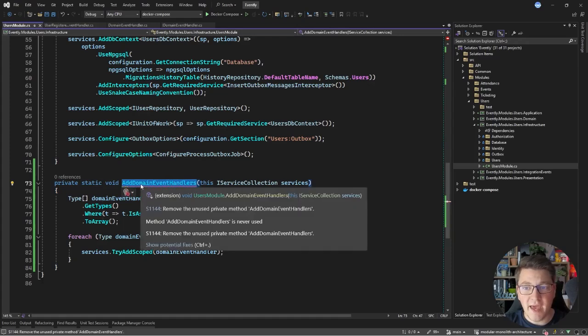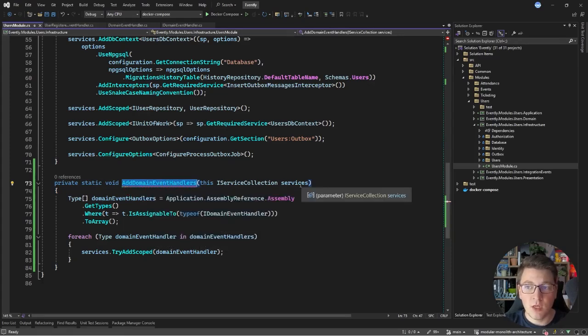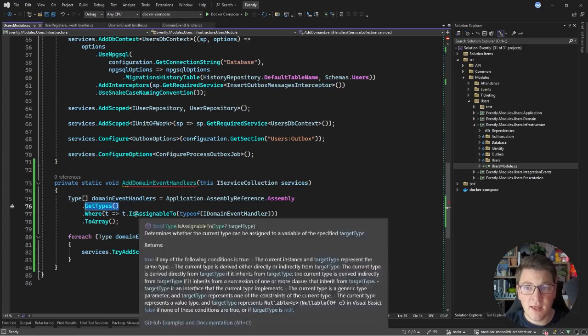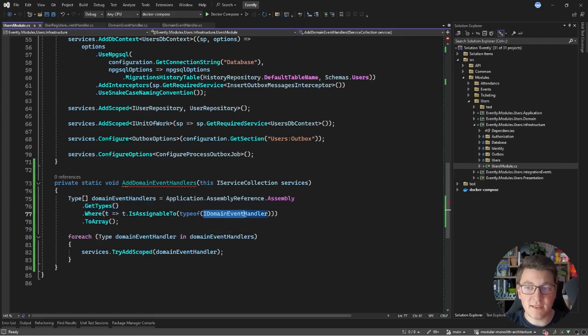I introduced the AddDomainEventHandlers method, which is an extension method on the IServiceCollection interface. And what I'm doing here is taking the application assembly, getting all of the types from this assembly, and then filtering to find the ones that I can assign to the IDomainEventHandler interface. Notice that I'm using the non-generic IDomainEventHandler, which makes my life a bit easier. And this is going to give me back a list of types representing my concrete domain event handlers. Now I'm going to just loop through all of these types and register them as scoped services.